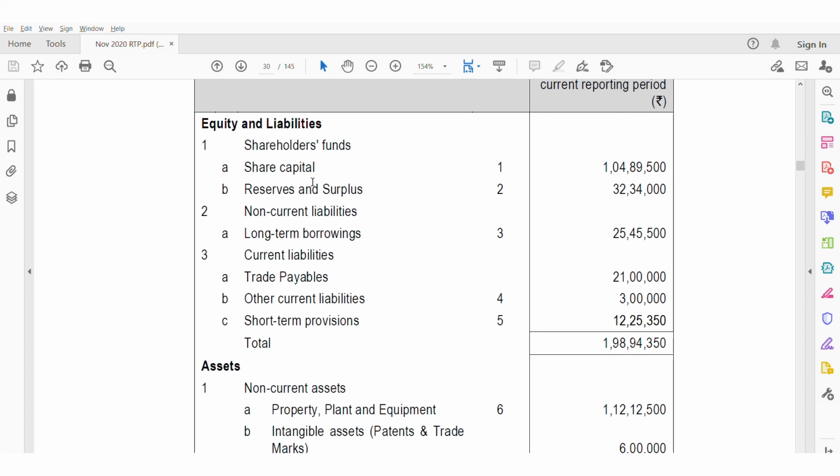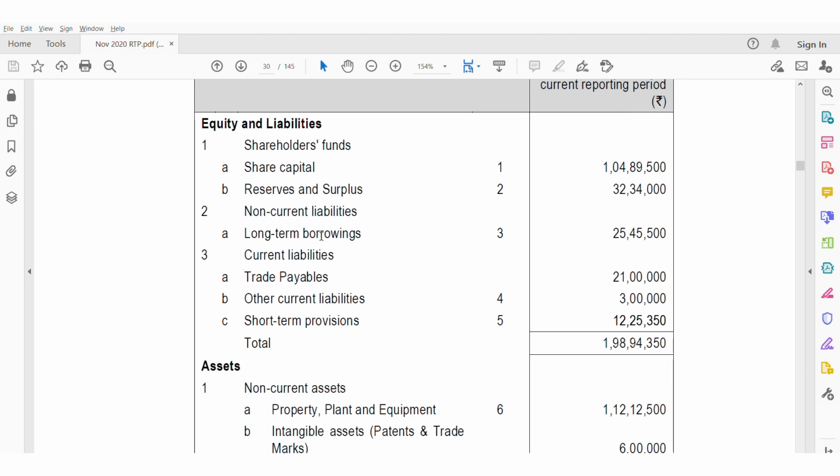Under shareholder funds, share capital, note reference 1 is given, and this is the amount. If somebody wants to know how this amount has been arrived at, they can go to that particular note and see. And reserves and surplus, similarly, has general reserve and profit and loss. Again they can go to note number 2 and see how this number has come.